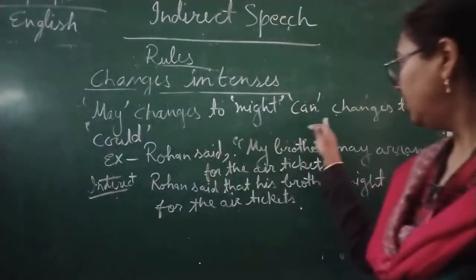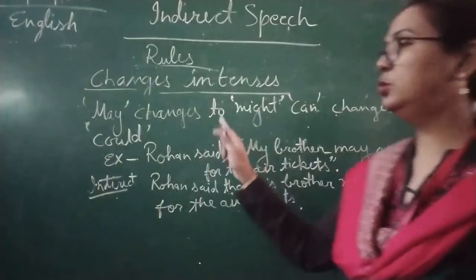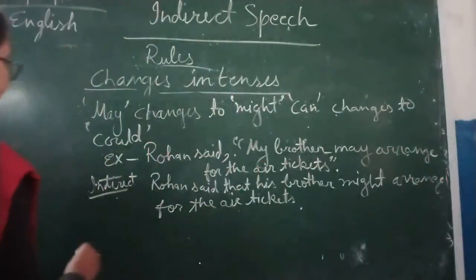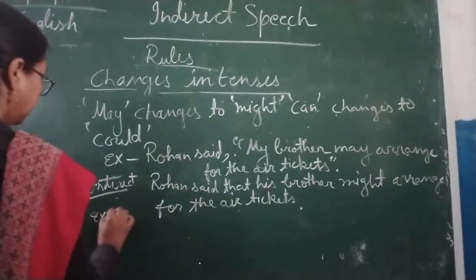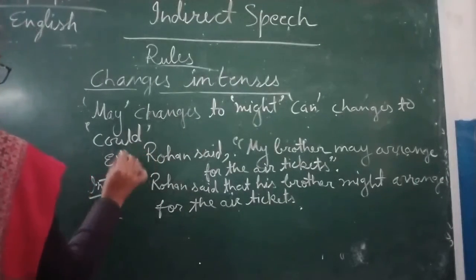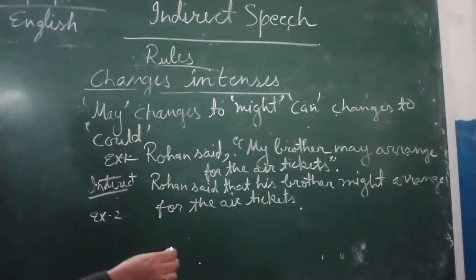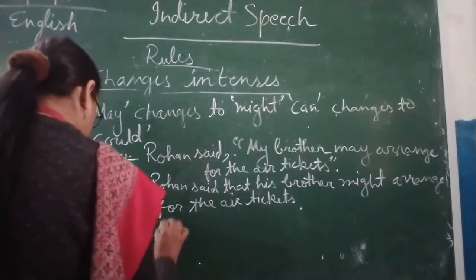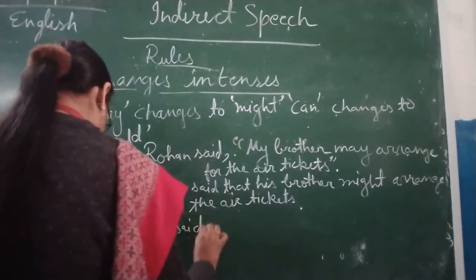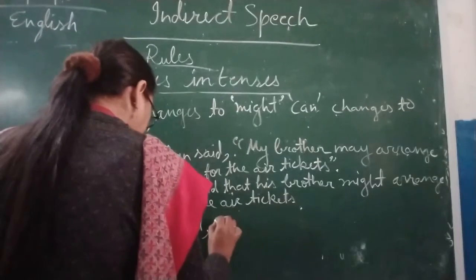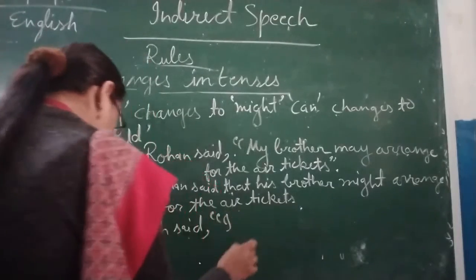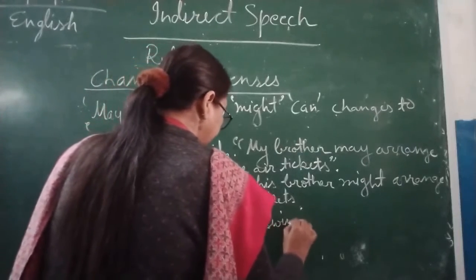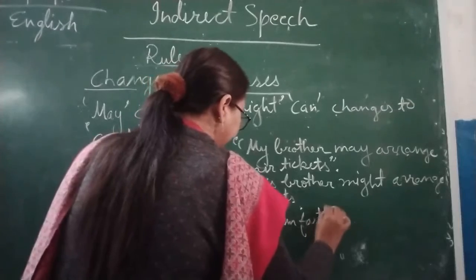Now the second thing, what is this? Can changes to could. Now I am going to give you one more example on that. So example number 2, this is example number 1. Now Anish said, I can swim fast. Okay. Now here